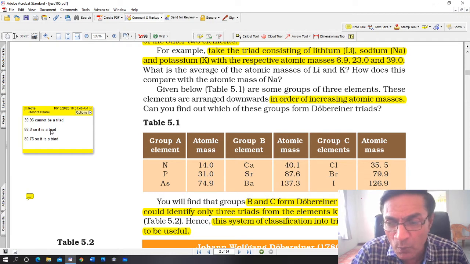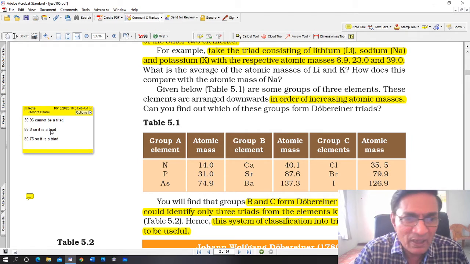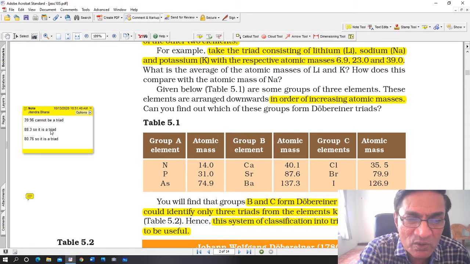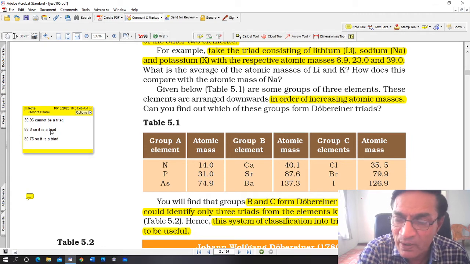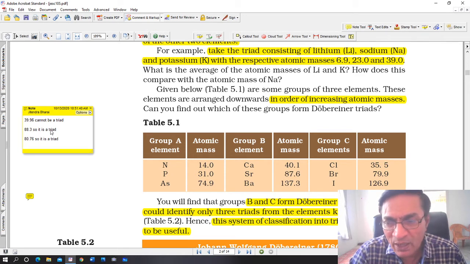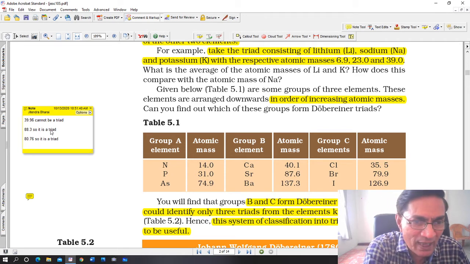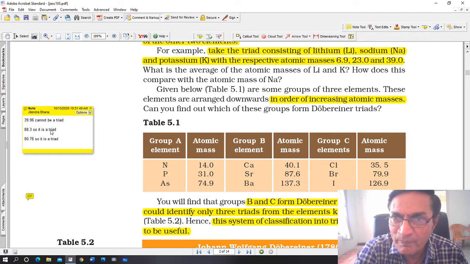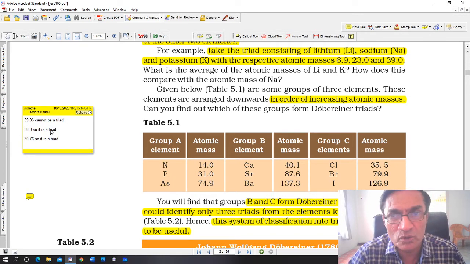Look at group C now. Chlorine, atomic mass 35.5, bromine 79.9 and iodine 126.9. If you add all 3 and divide by 3, you get an average atomic mass of 80.76, which is very close to bromine, 79.9, about 80. So bromine is very close to the average of all 3. That means group C is also a triad.